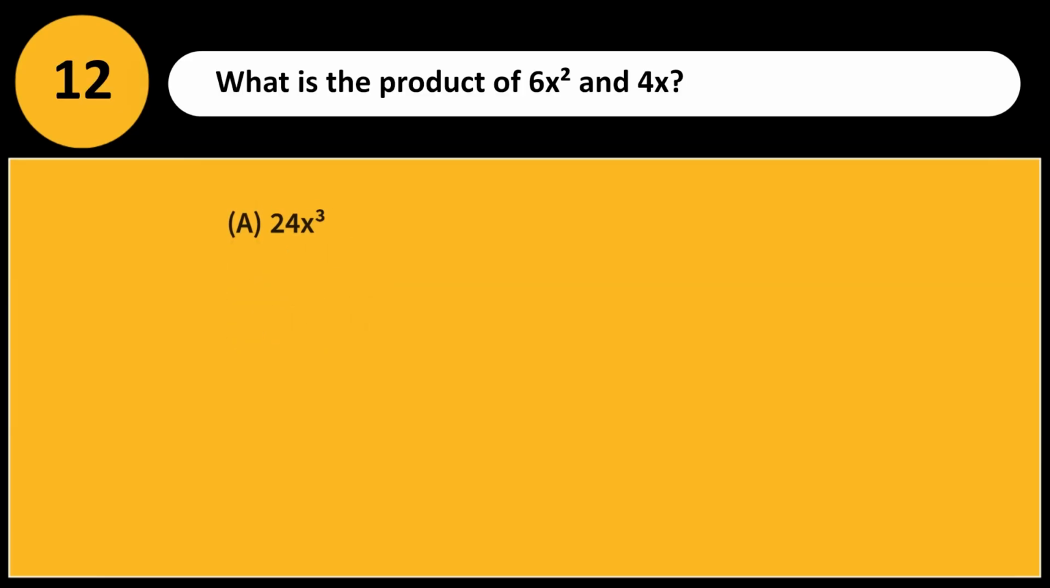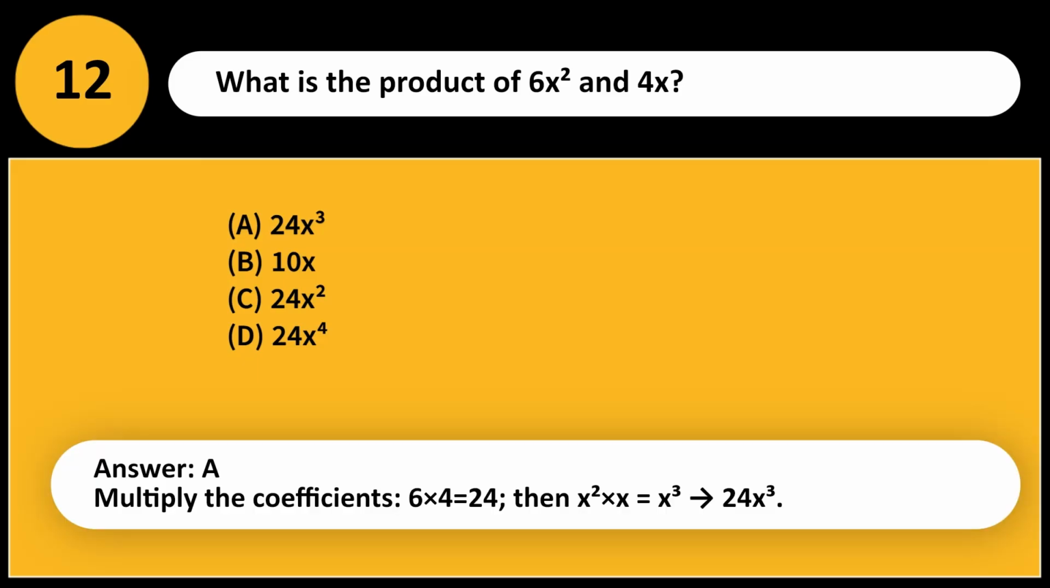What is the product of 6x² and 4x? A. 24x³. B. 10x. C. 24x². D. 24x. Answer, A. Multiply the coefficients, 6 times 4 is equal to 24, then x² times x equals x³, so 24x³.